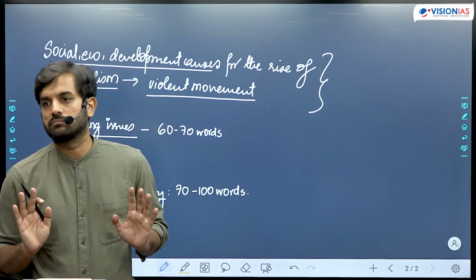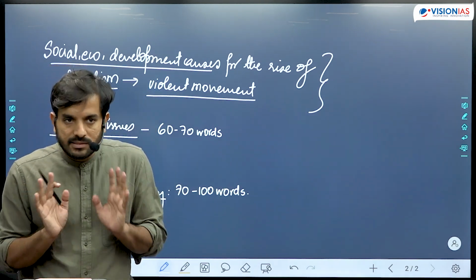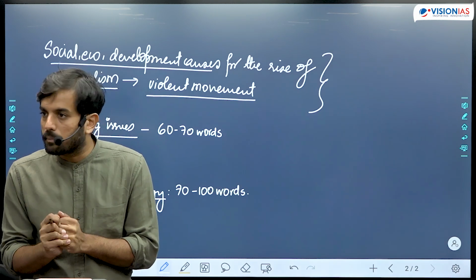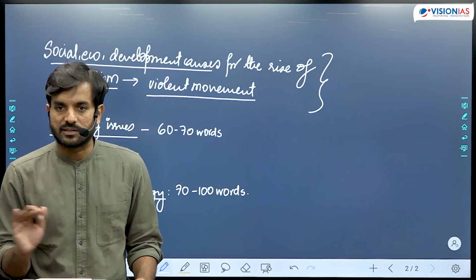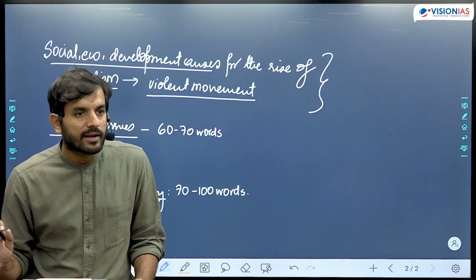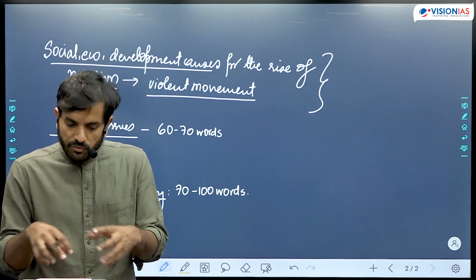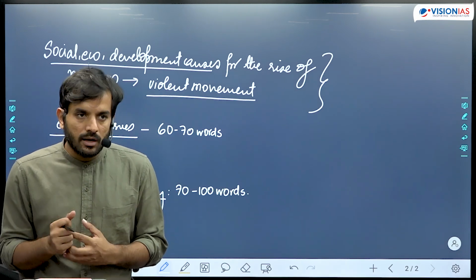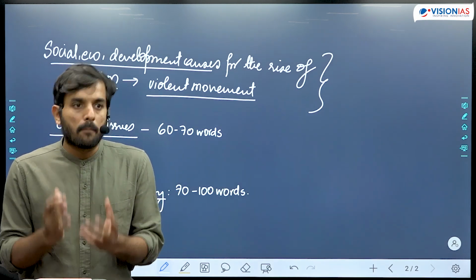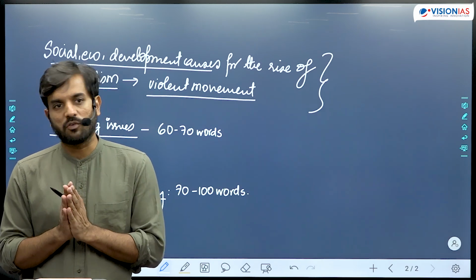You can make a diagram. See, that's the way you need to use the diagram. Some people force fit diagrams into their answer. That is not the objective of drawing diagrams. Objective of drawing diagrams is to help you write an answer within the word limit and still be able to write a comprehensive answer. That is what is the objective of drawing the diagram.